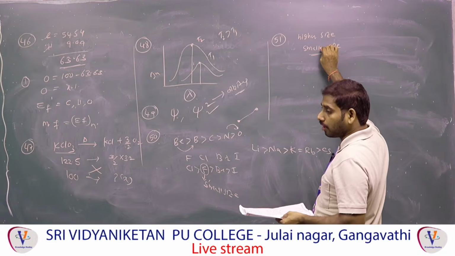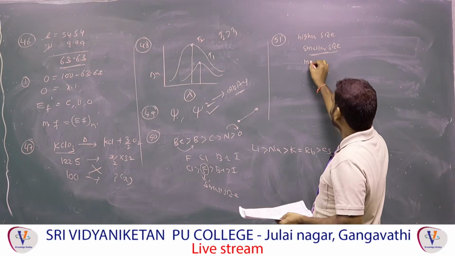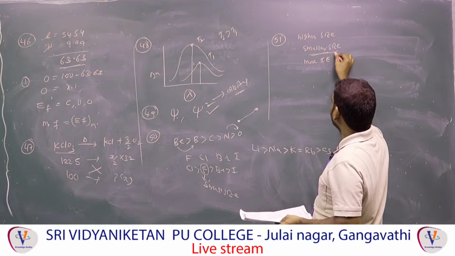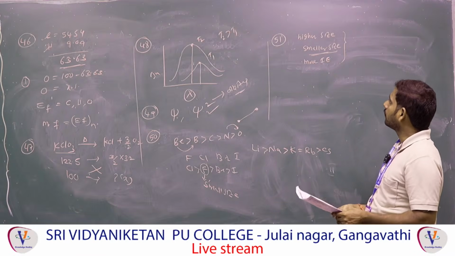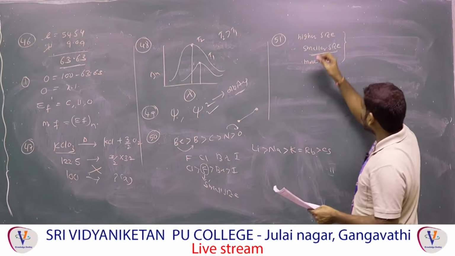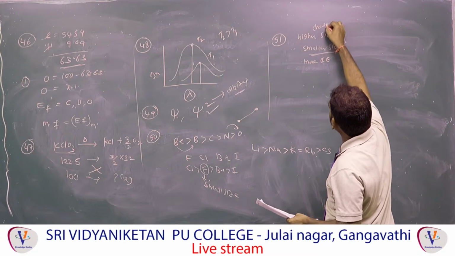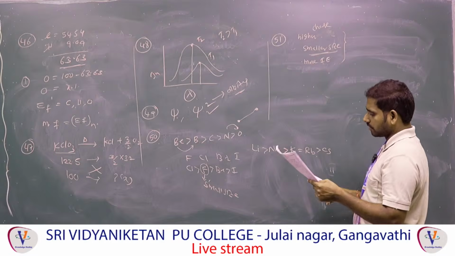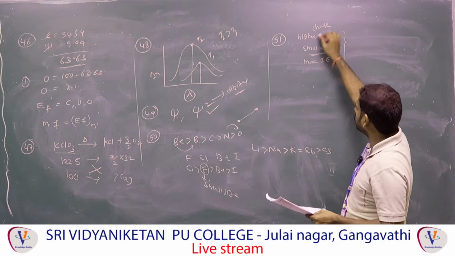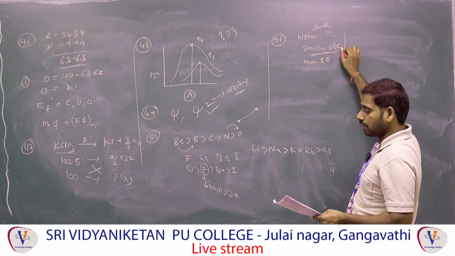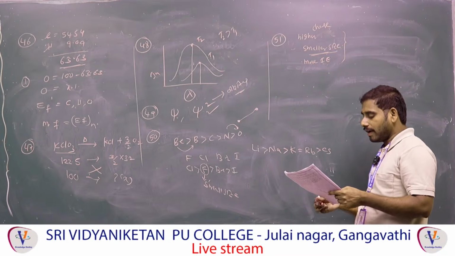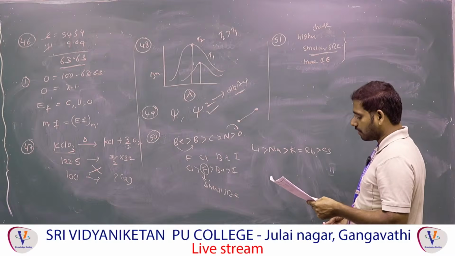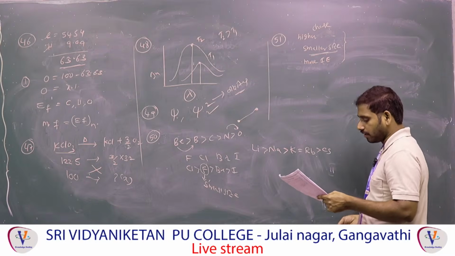More attraction means we can't remove the electron, so it requires more ionization enthalpy. Higher the charge, smaller the size and more attraction, more ionization enthalpy. So the cation with the greater charge will have the higher ionization enthalpy. Correct. Statement 1 is correct.